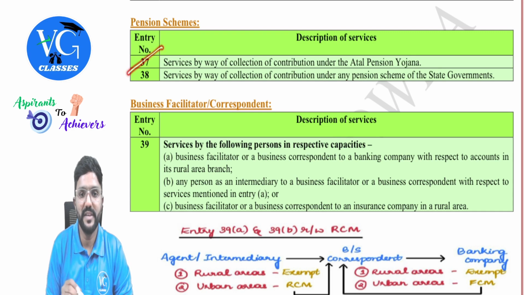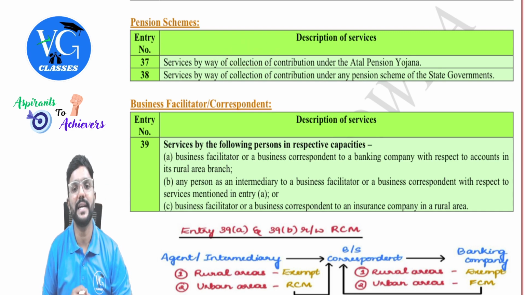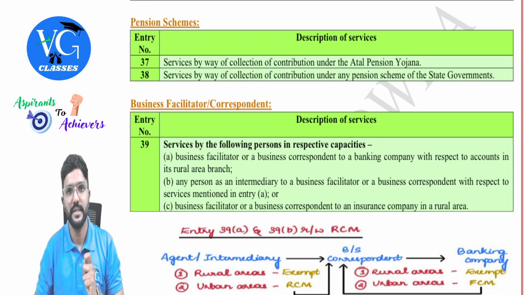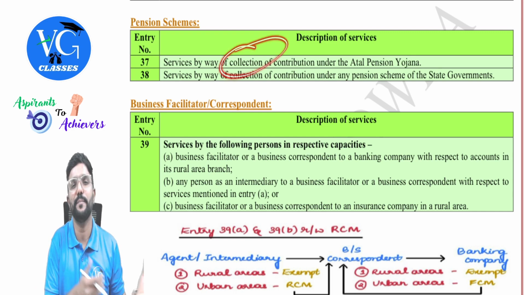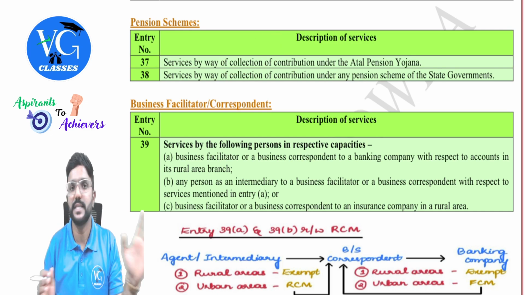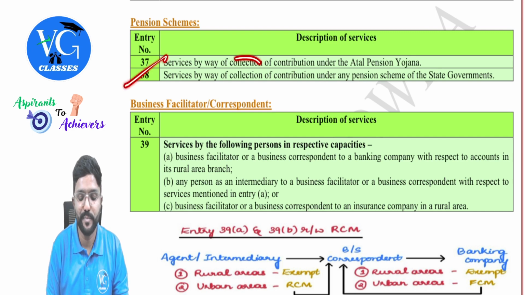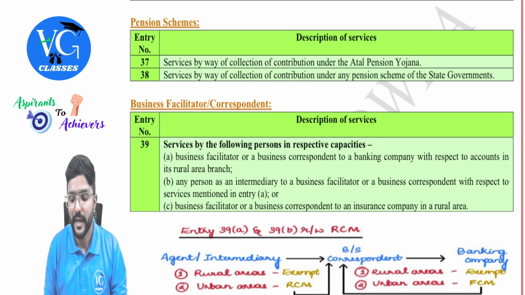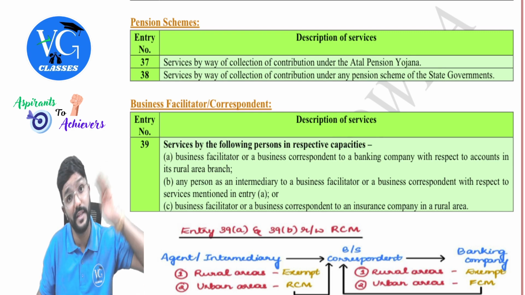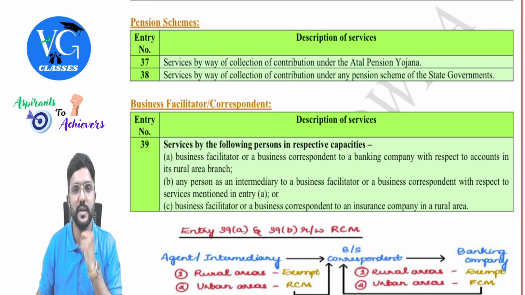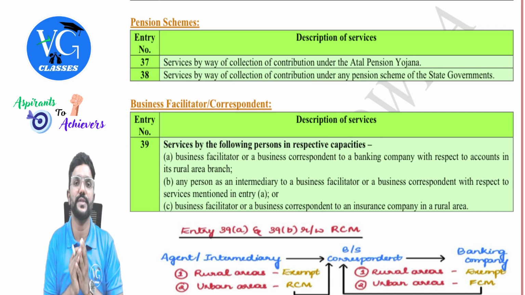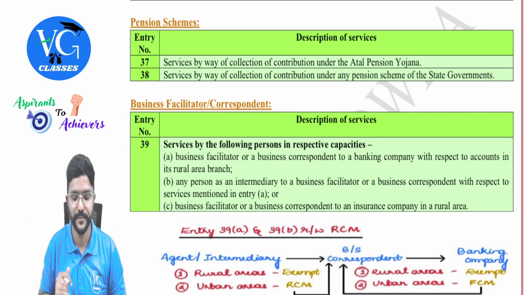Entry 37. Services by way of collection of contribution under the Atal Pension Yojana, for which deduction is available in income tax under section 80CCD. So whoever is the person collecting from both employer as well as employee, for their services they may charge some amount, on that GST is exempt, guys. Same way, services by way of collection of contribution under any pension scheme of the respective state governments. Even state governments might have various pension schemes for their employees, that is state government employees. And whoever is providing collection services, whatever amount they charge for their services, on that GST is exempt, guys.